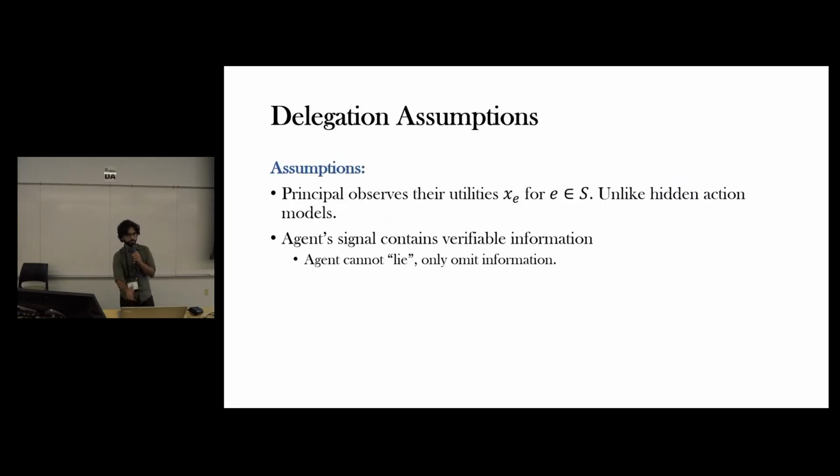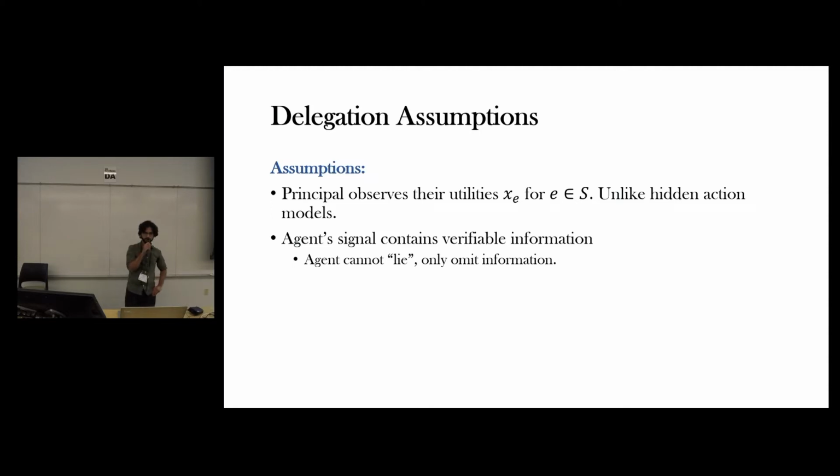Let me first outline some delegation assumptions, the modeling assumptions, which are fairly standard in the delegation setting. It will also help to distinguish from the hidden action model between principal and agent. In this model, the principal observes the realization of the elements that they end up selecting.